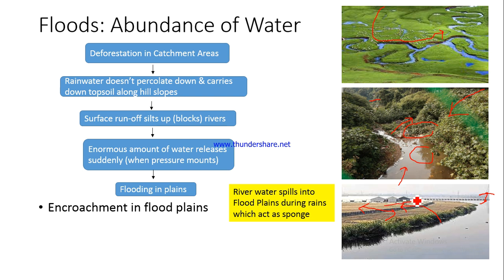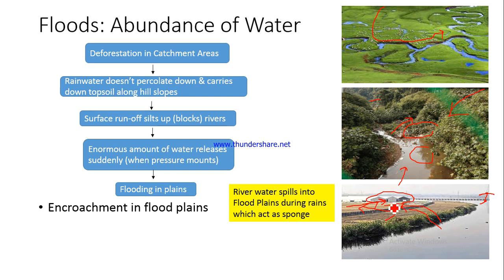However, if constructions have been done, what will happen? No area is left for the water to spill over. Naturally, this would cause flooding here. Up till now, no construction was there. So even if the water spilled over into these areas, it was not a big concern because there was no habitation in this area. But since now they have been encroached upon, houses have been constructed, buildings have been constructed, the water will have no other place to go to. The river water would cause flooding here.